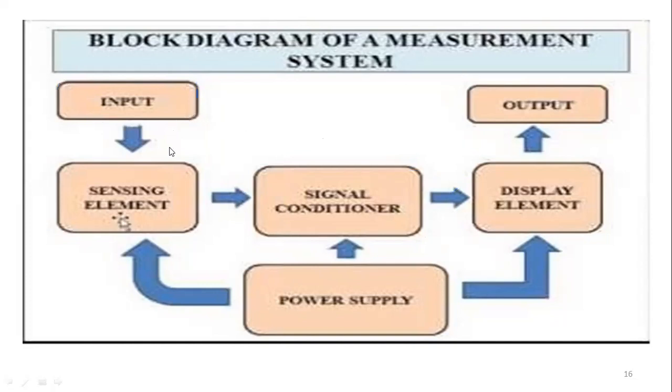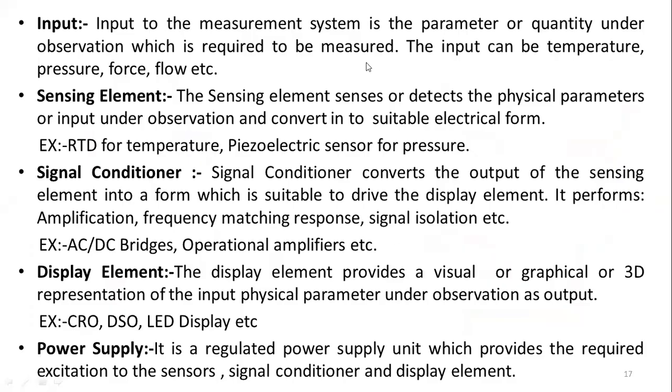We are giving the input here. It is sensed by the sensing element, and the sensing element output is given to the signal conditioner. The signal conditioner will give the desired output to the display. Now this display element will give the output. Okay, so one by one you read these blocks.